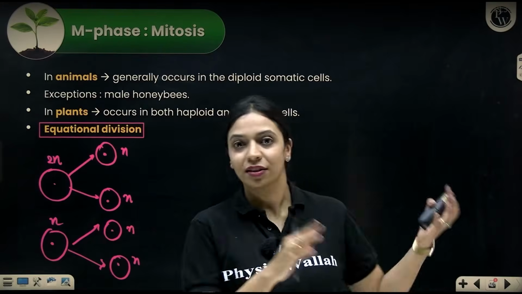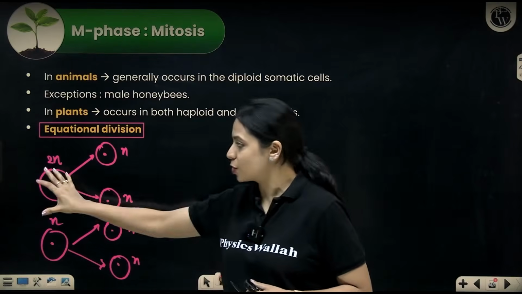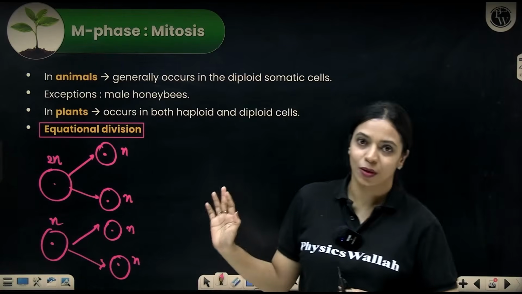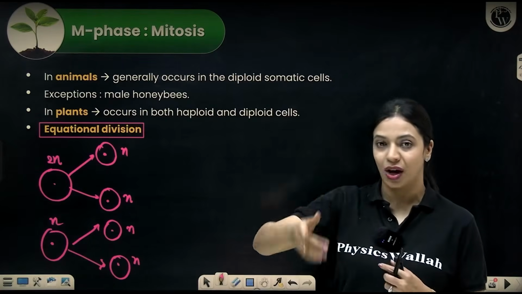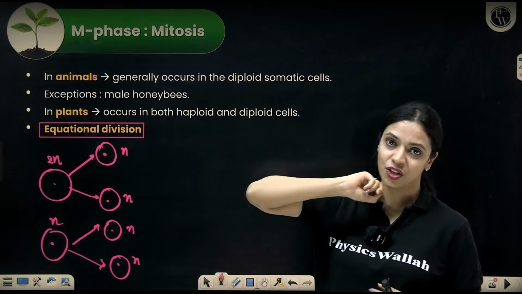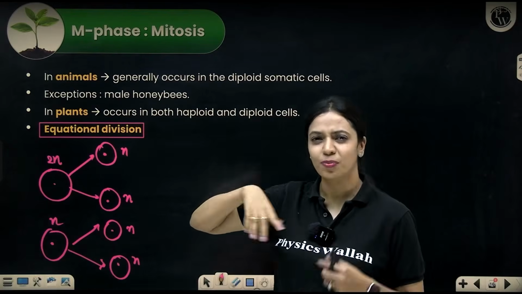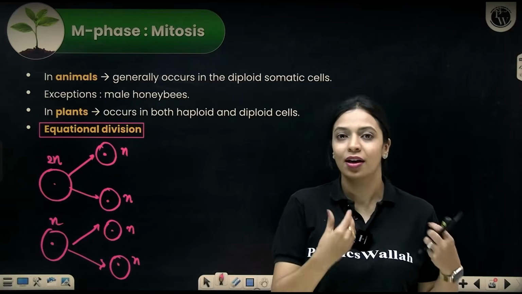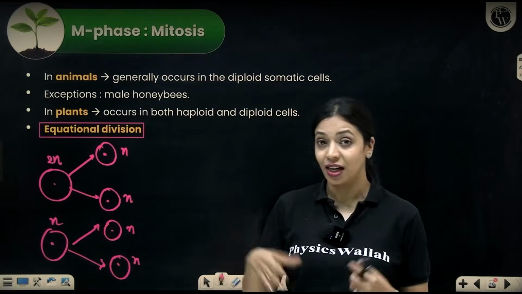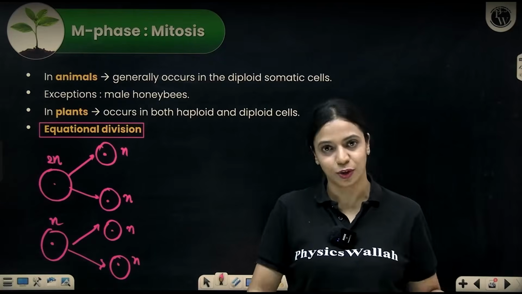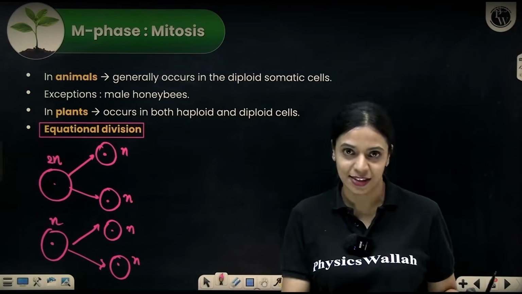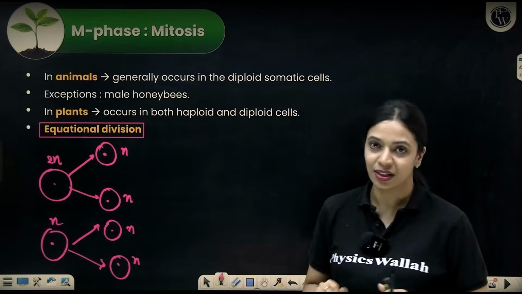In meiosis, another type of cell division, the number of chromosomes gets reduced to half when cell division happens. There you call it reductional division. Here we call it equational division because if the parent cell has 46 chromosomes, the daughter cells are going to end up getting 46. If the parent cell has, let's say, 90 chromosomes, the daughter cells are going to have 90 chromosomes. There's no reduction, addition, nothing is happening. It's equal, exactly the same. That's why you call it equational division.